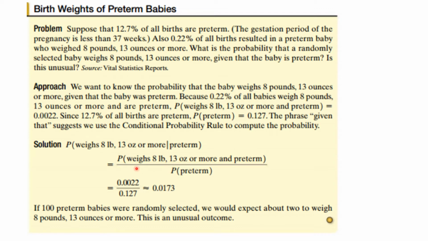So we say, what's the probability that they weigh 8 pounds, 13 ounces or more and are preterm? That is 0.0022. We changed that percentage into a decimal, and that's divided by the probability of being preterm. That's the definition of the conditional probability. So it is going to be 0.127. We do the calculation, we get this, and yes, this is unusual because it's less than 5%.